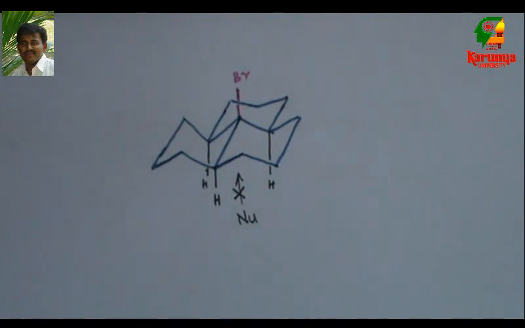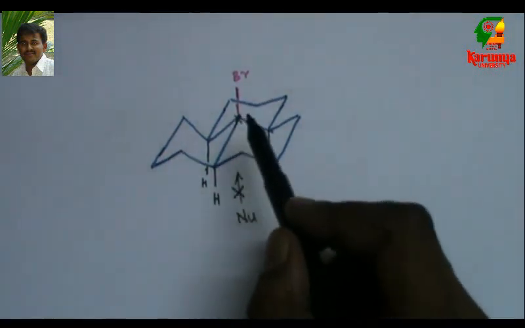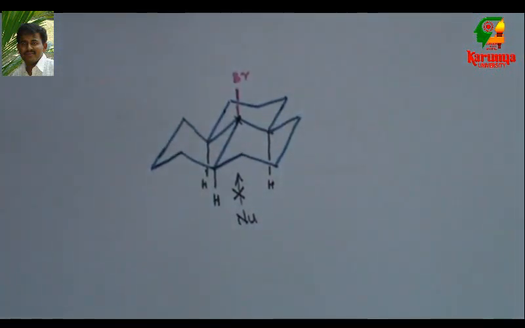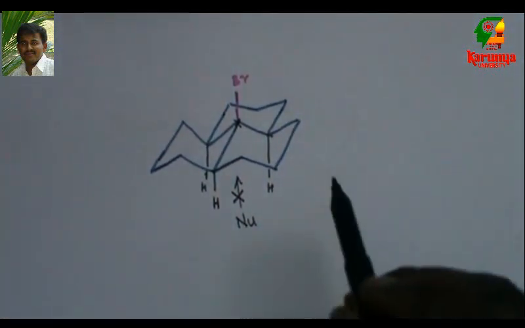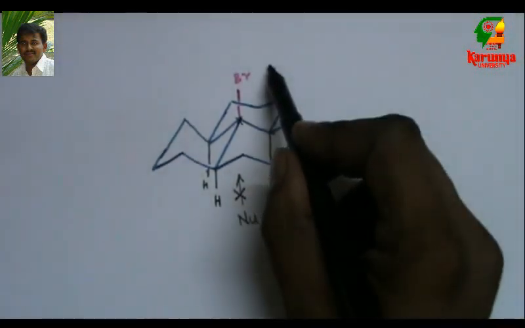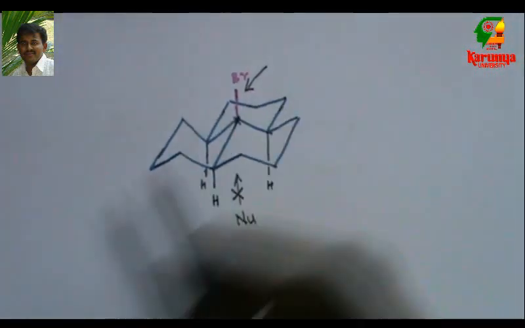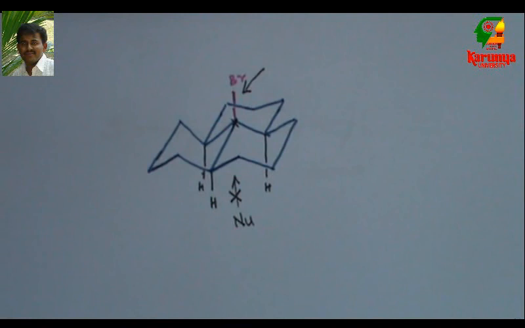But in this particular case, since it is a fused tricyclic system, it is locked, it cannot become a planar carbocation. As a result, the nucleophile cannot approach the reactive site from the bottom. So there is only one possibility, that is from the top where the steric hindrance is less.